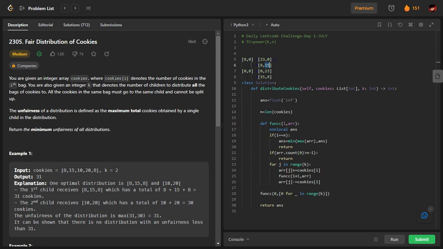So for till I minus 1 it will go on, right? When we come to I equal to n, we are going to stop, but before stopping we are going to calculate the answer. I'm going to take the max of the array. That is what they're telling us, this is the measure of unfairness.